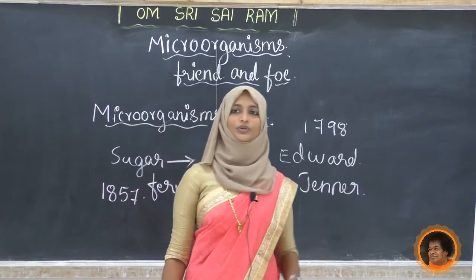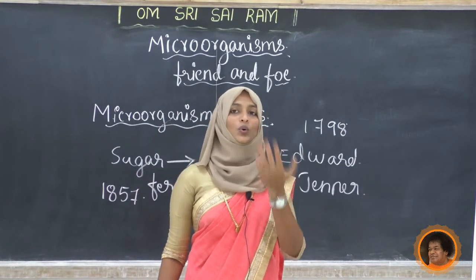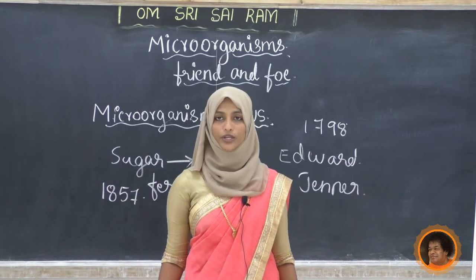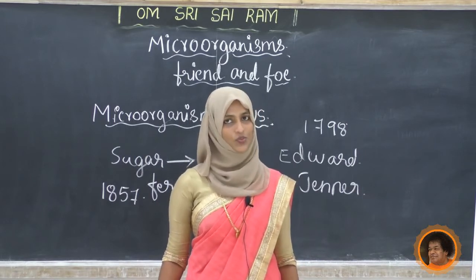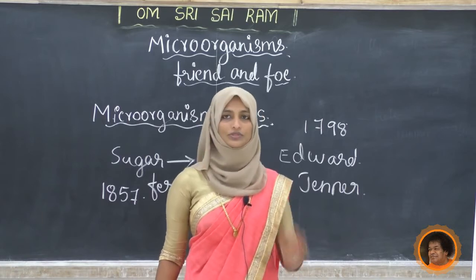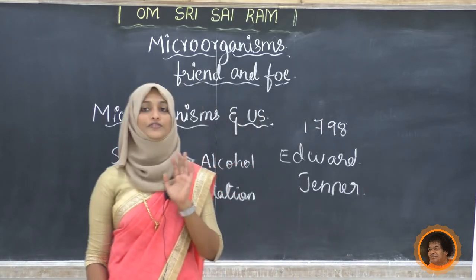Next, you have to search, student, who discovered the vaccine for polio. Upon that, who discovered the vaccine for rabies virus. So you have to discuss that, you have to refer that too.